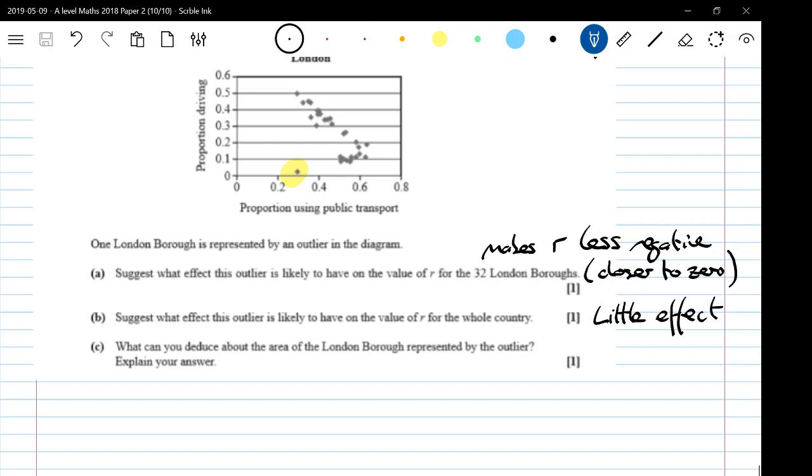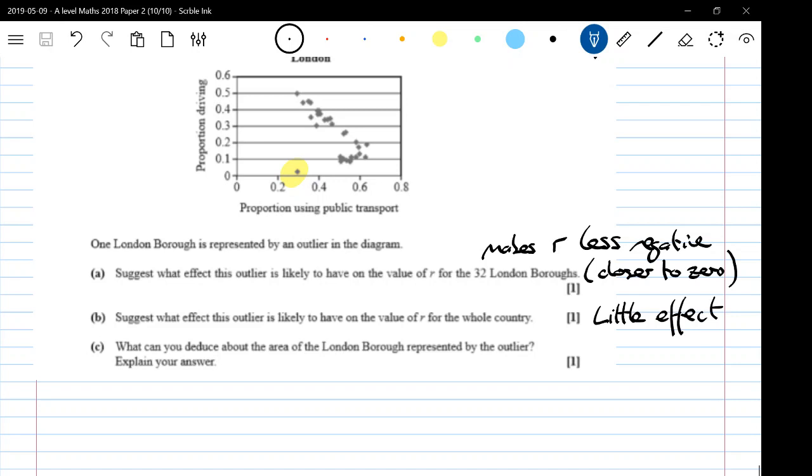The proportion using public transport isn't greater than any of the other London boroughs. In fact, it's one of the smallest of all the London boroughs. And yet there's very, very low proportion driving. So people must be doing something else. And that's the thing to draw from it.